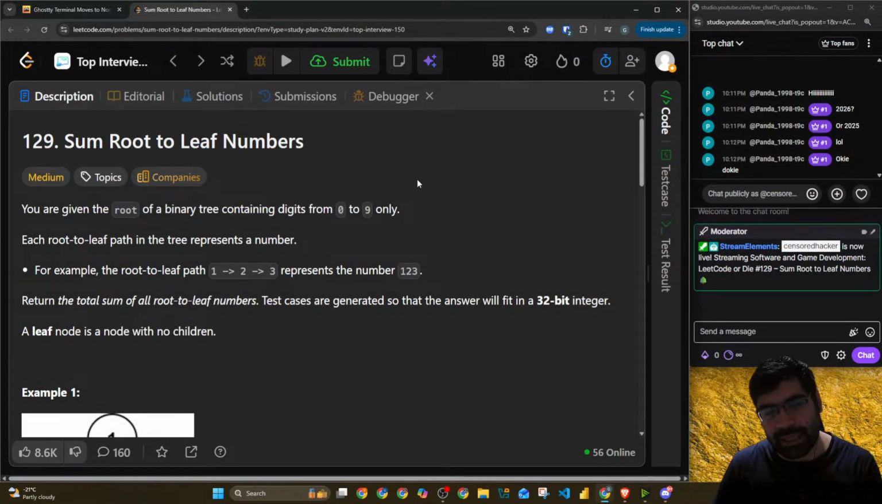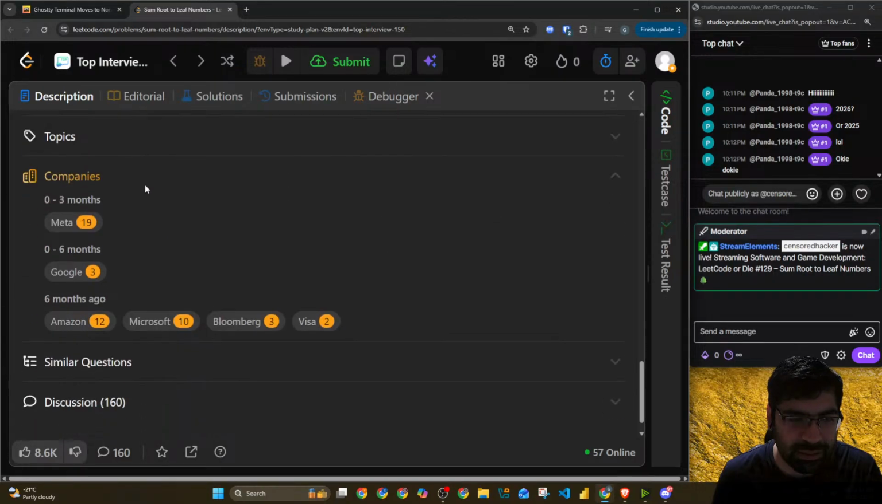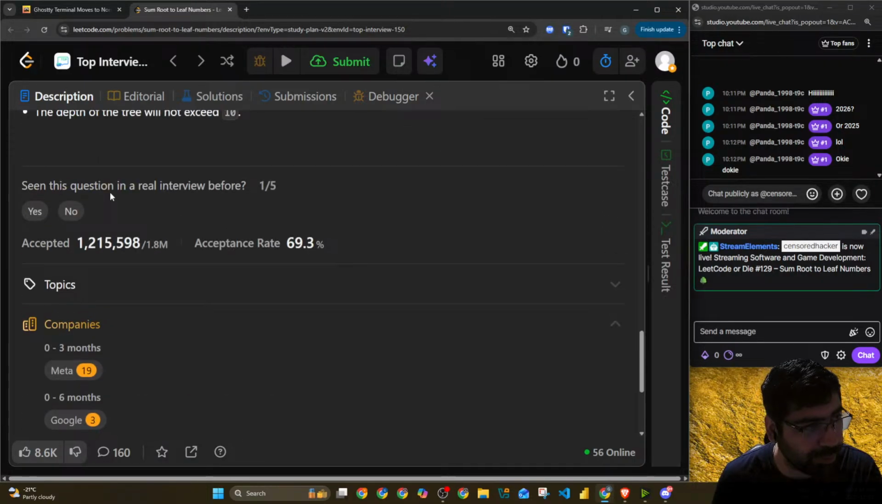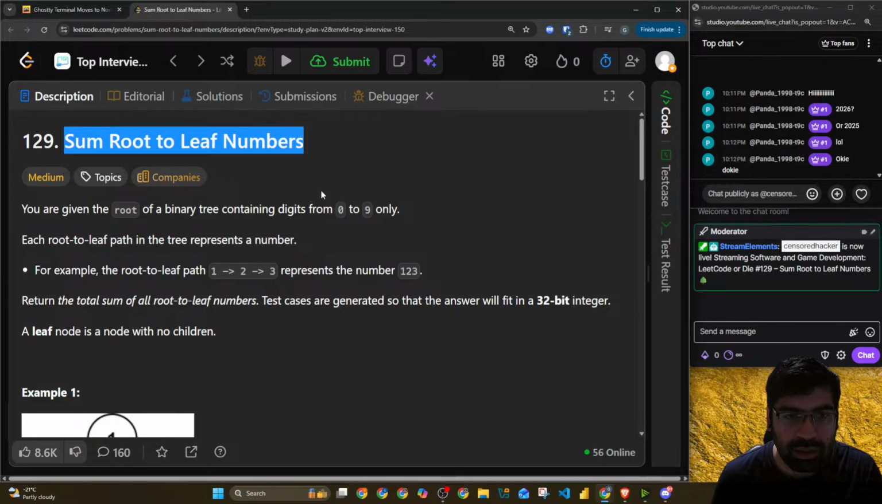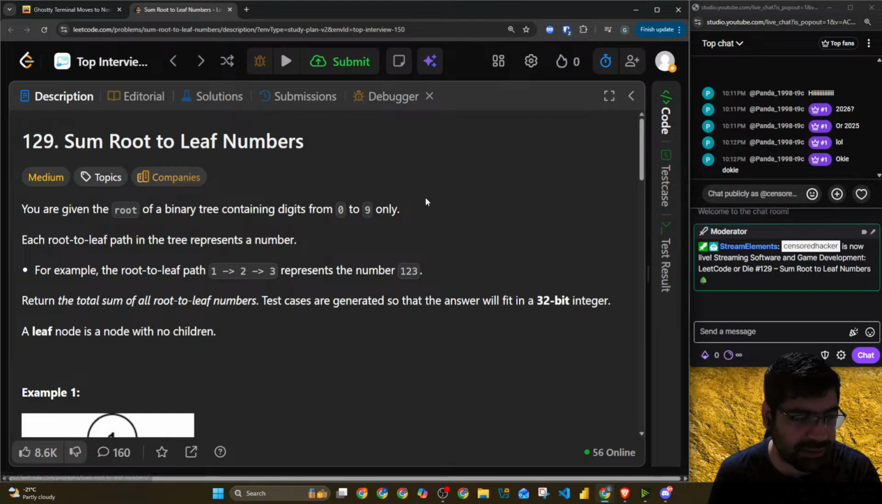LeetCode or die. See, again, another amazing problem. 129, top 150 interview questions regarding trees: Sum Root to Leaf Numbers. It's a medium level one. Let's see the companies it got. Meta asked it 19 times in the last 3 months. Google asked 3 times in the last 6 months, and then 6 months ago, Amazon, Microsoft, Bloomberg, and Visa. All these companies have asked, but Meta is very popular. So that's good to know. We can also start targeting the companies. I think I need to create a proper plan for learning. But yeah, with that being said, let's get started.